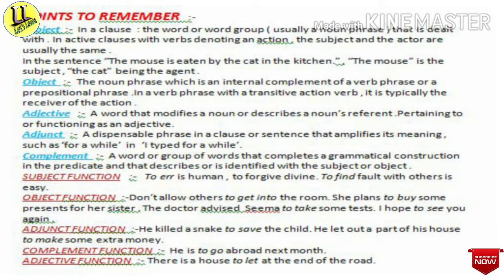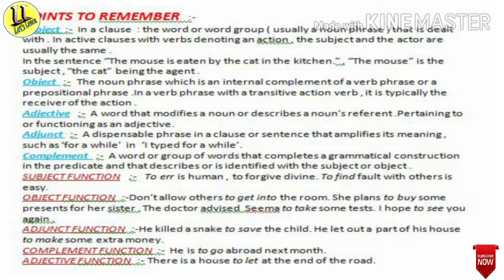To err is human, to forgive is divine. Here to err is the non-finite and is used as the subject of the sentence. And like that, another example, to find fault with others is easy. Here to find is the non-finite verb and it is used as the subject function of the sentence.